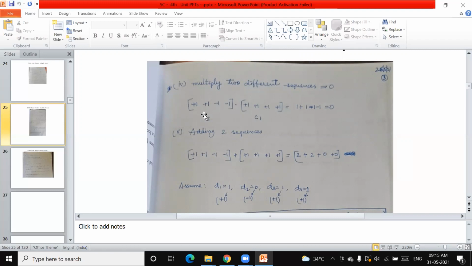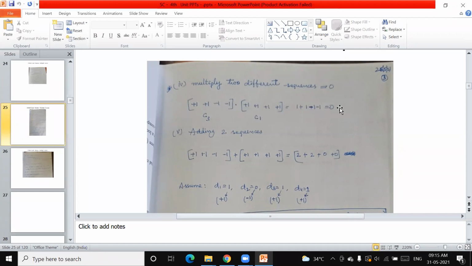C3 already we have taken this sequence, and C1 is all plus. So now if you multiply this, what are you going to get here? Plus 1 into plus 1, you are going to get plus 1. Plus 1 and this plus 1, you are going to get plus 1. Minus 1 into plus 1, it is minus 1. Minus 1 into plus 1 is minus 1, obviously 0.